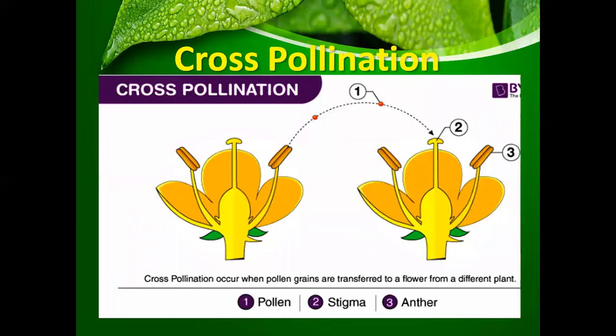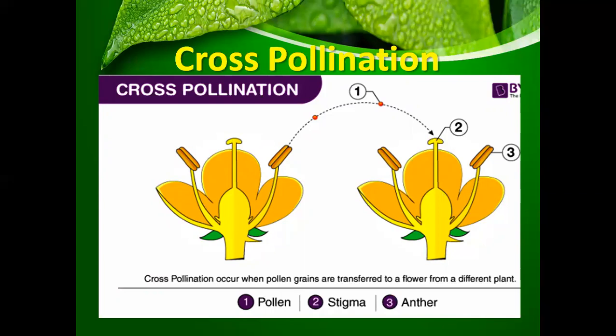Now, what is cross pollination? Over here, you can see two flowers, but the flowers are alike. They are of the same type, the same species, the same kind, you can say. So cross pollination occurs when pollen grains are transferred to a flower from a different plant. There could be two different plants, let's say plant A and plant B, but both plants have to be of the same species. For example, both plants have to be rose plants.